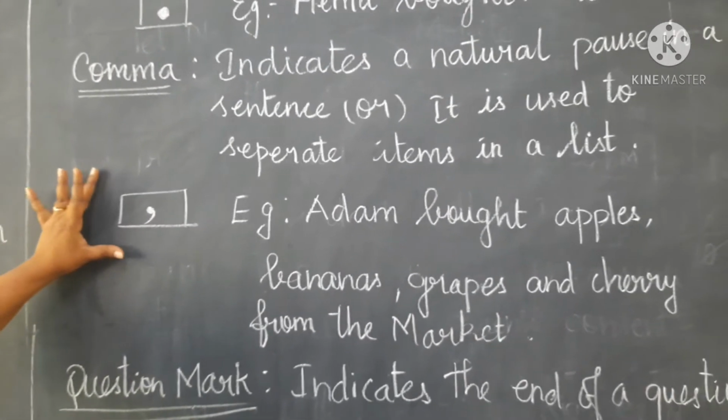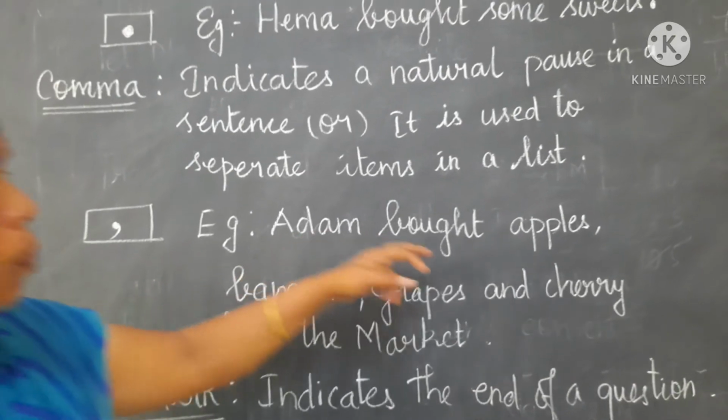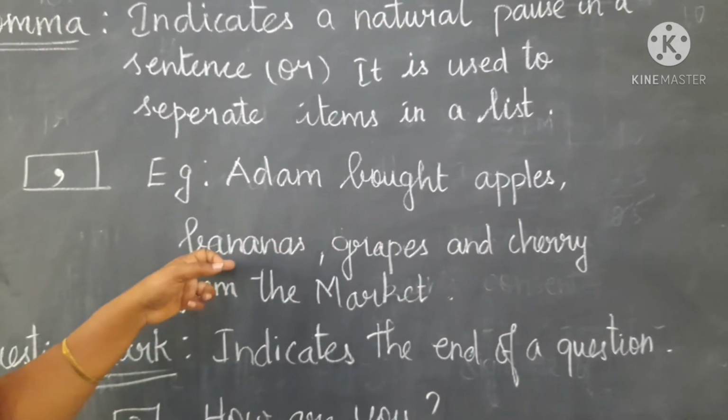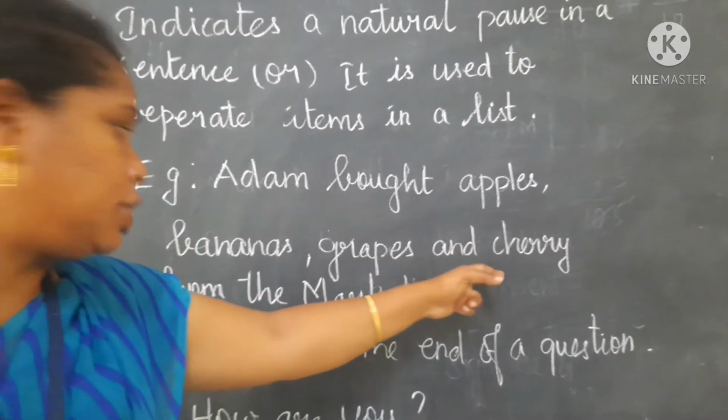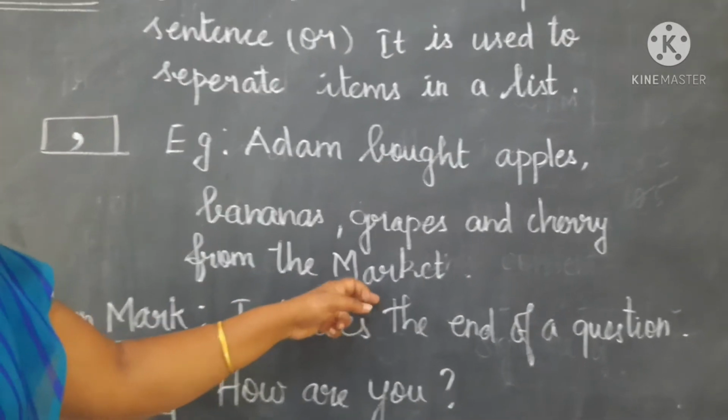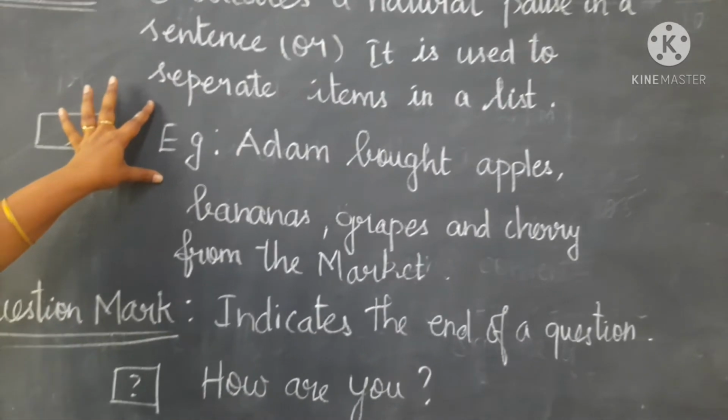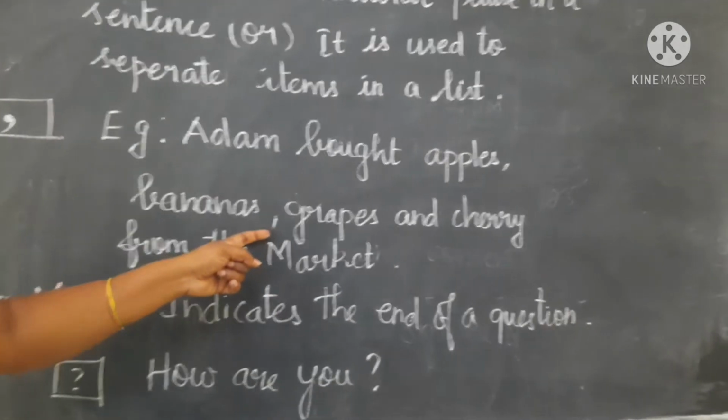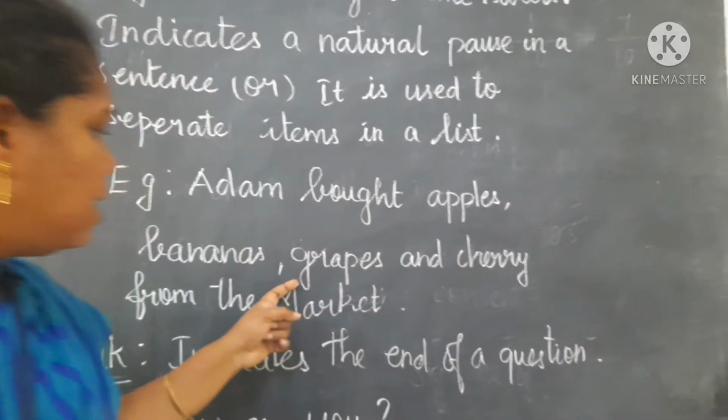The comma symbol is here. For example, Adam bought apples, bananas, grapes, and cherries from the market. Adam bought more than two fruits, so we are using this comma.